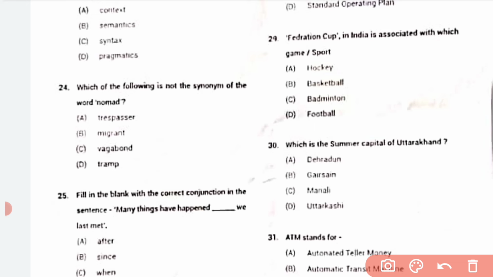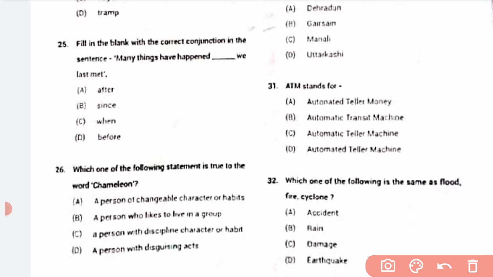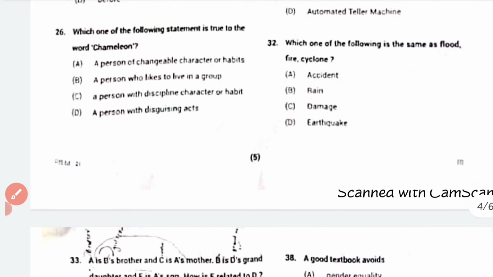Federation Cup in India is associated with which games? 29 is sports or football. D. 30. Which is the summer capital of Uttarakhand? This one will be B, Gairsain. ATM stands for automated teller machine. D is the correct answer. And 32. Which of the following is same as flood, fire, and cyclone? So this one, it is earthquake. It is the same as all of the three. Yes, earthquake. D is the correct answer.